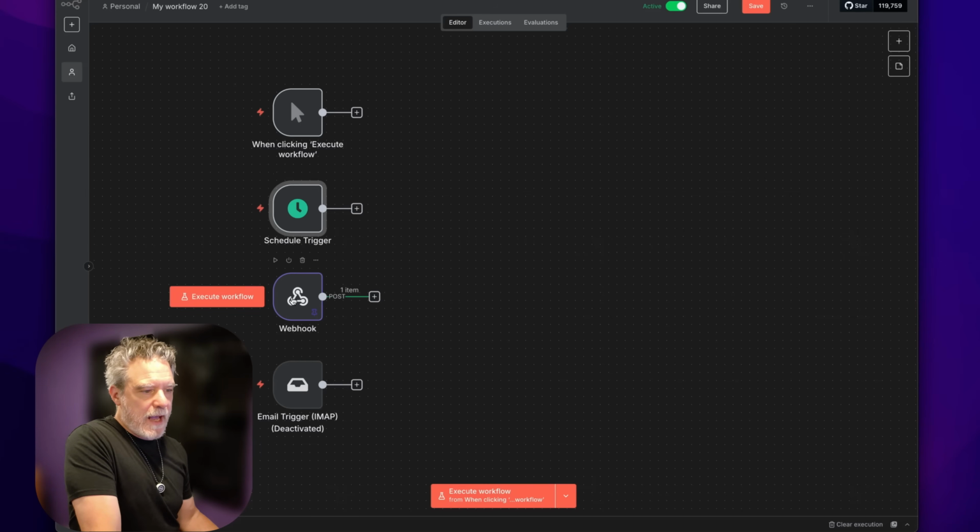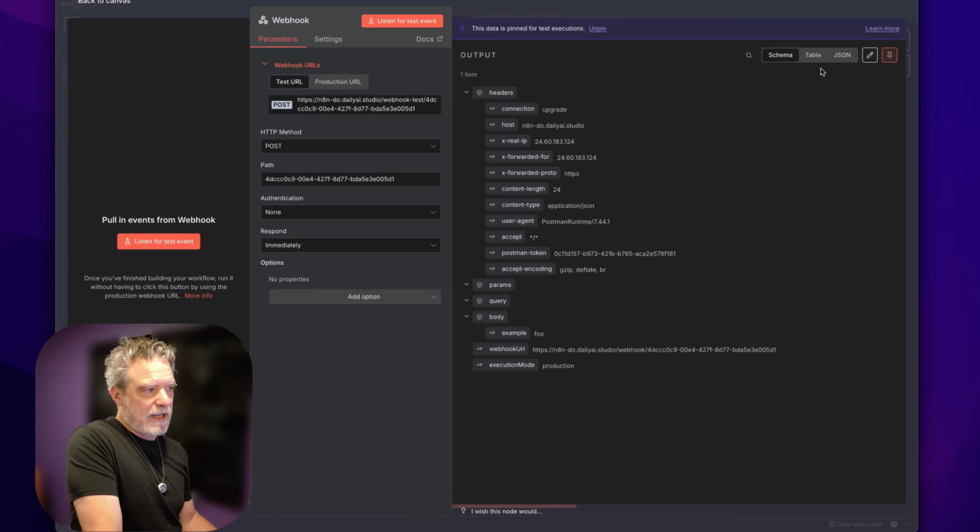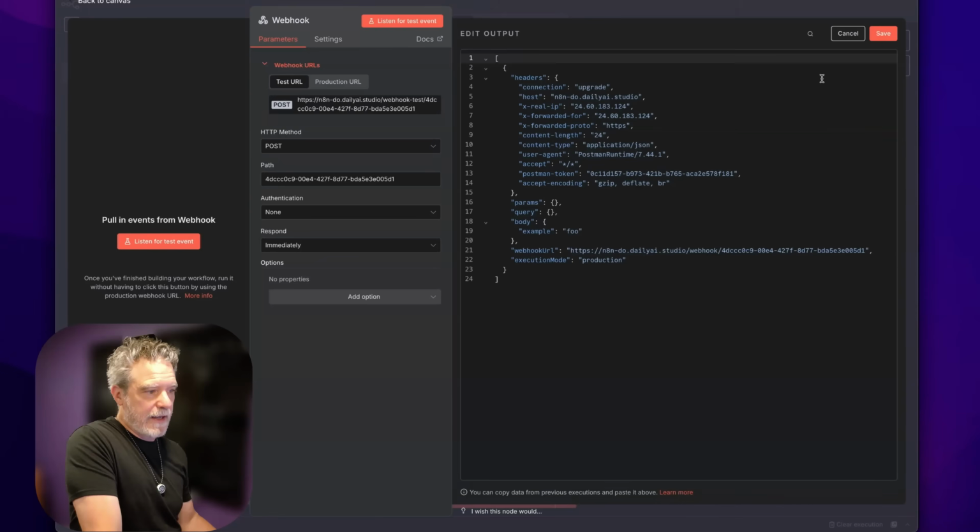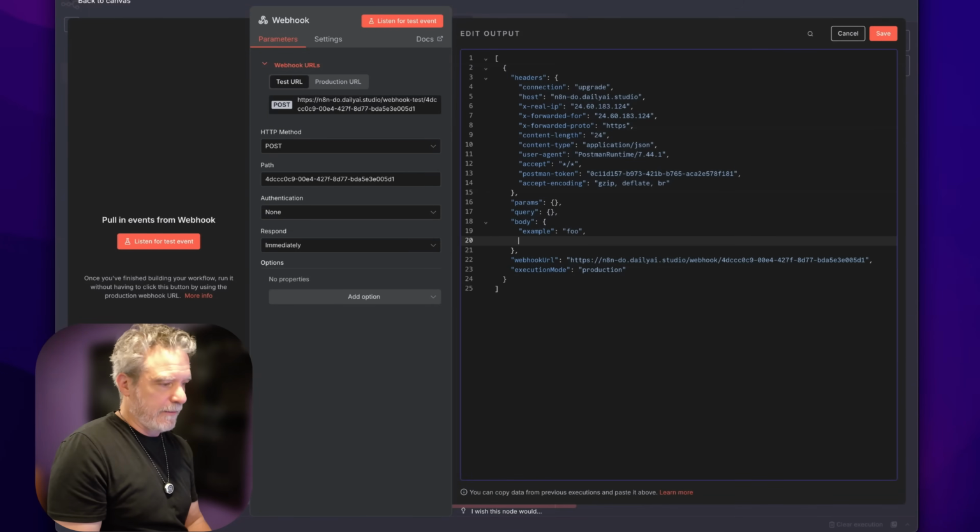So now not only do I have my webhook here, but I have a way to run it with that particular pin data, which is this purple. And so now I could save this data, as you can see here, and I could even edit it to add maybe some other stuff.